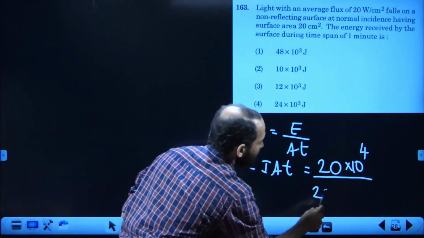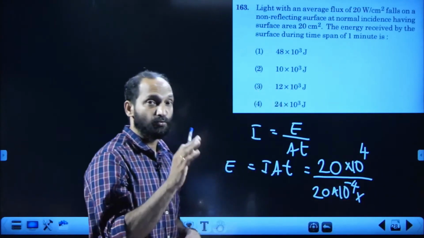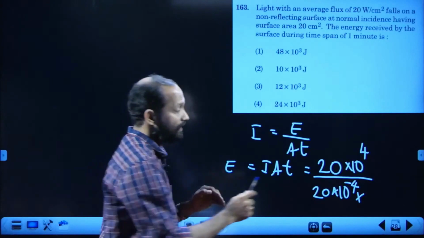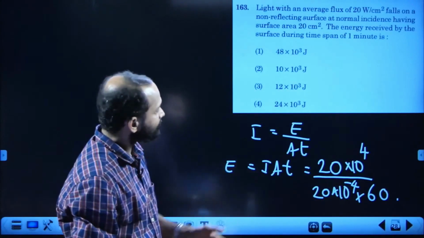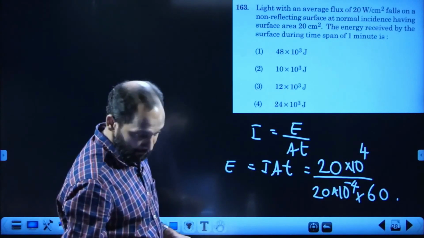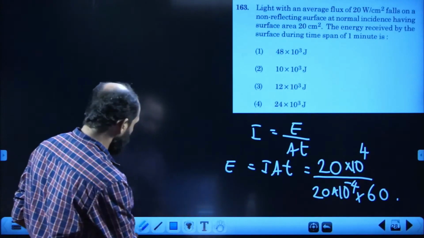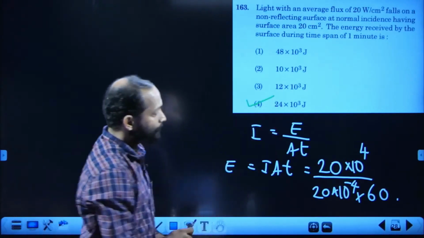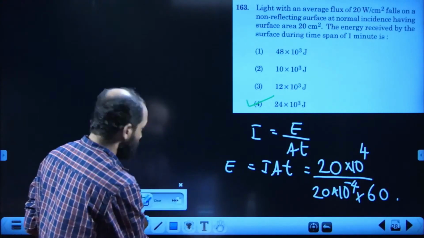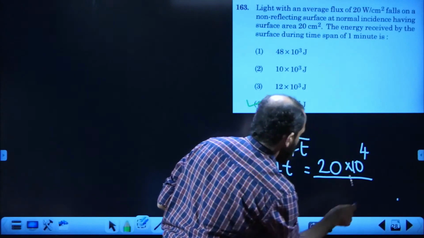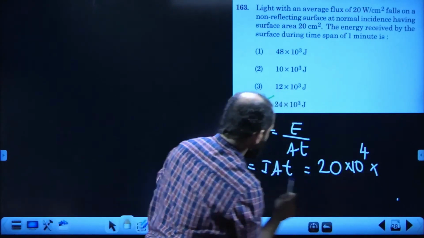Area 20 centimeter square, 10 power minus 4, into time. Time is 1 minute, no, it should be in seconds. So 1 minute is converted into seconds, 60. Sorry, it's not the ratio, it should be the product, IAT.